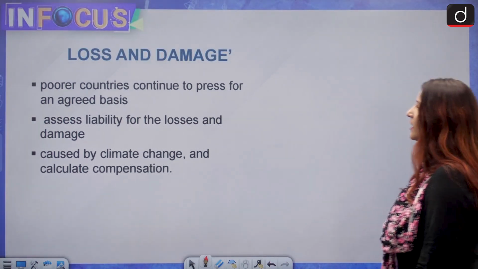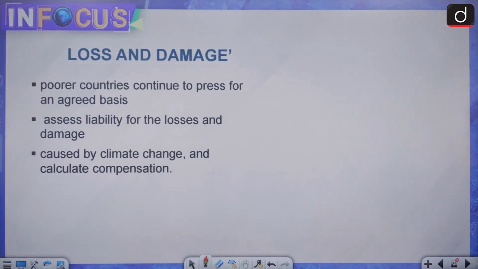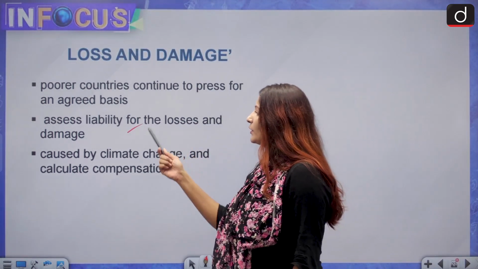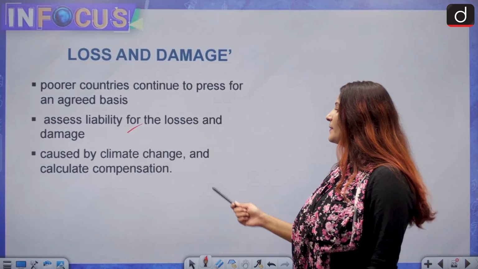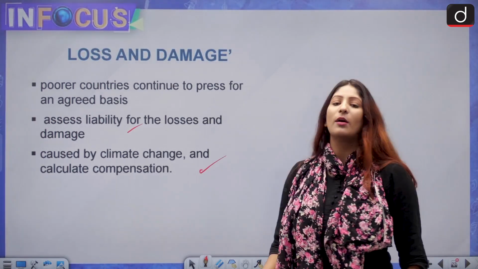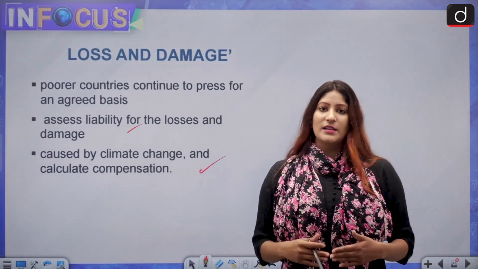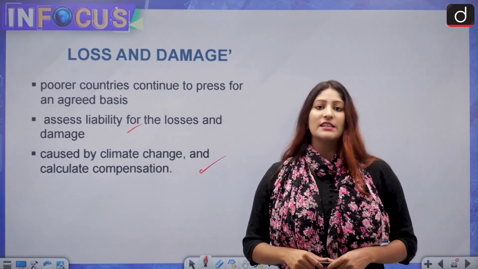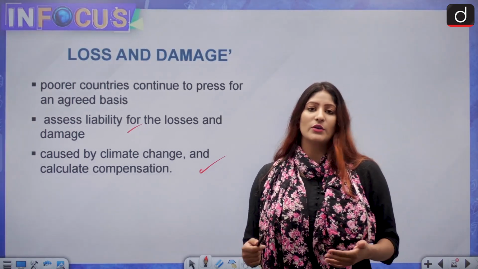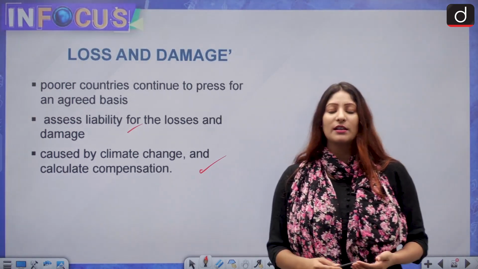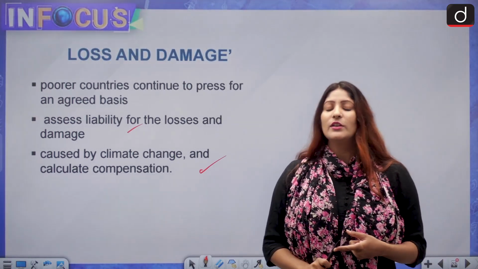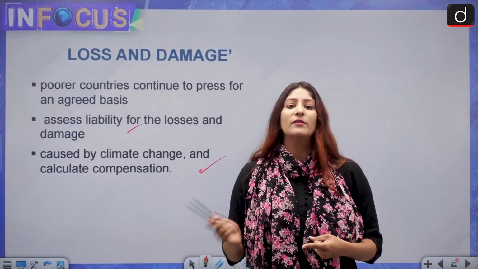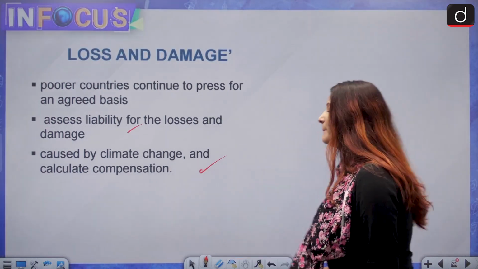Moving ahead, now loss and damage. Poorer countries continue to press for an agreed basis to assess liability for the loss and damage which is caused by climate change and to calculate compensation. So they want, as I said, because they are at the receiving end of the negatives of this, to ensure that whatever compensation could be given to them by assessing the damage and who is liable for those damages is also being pressed.